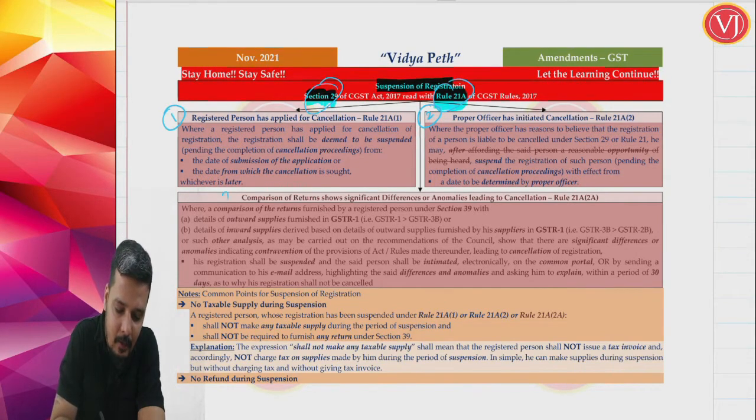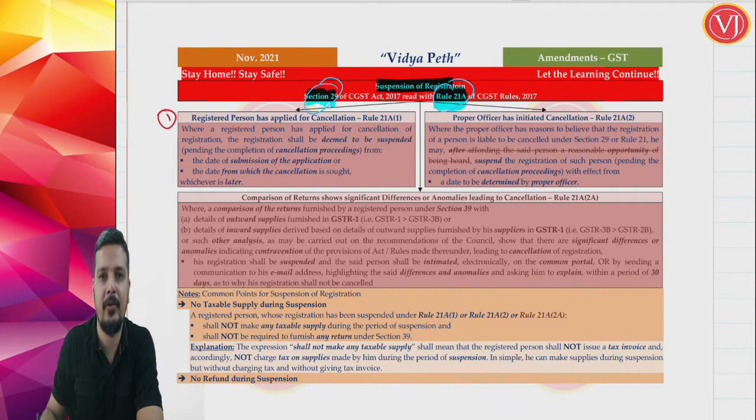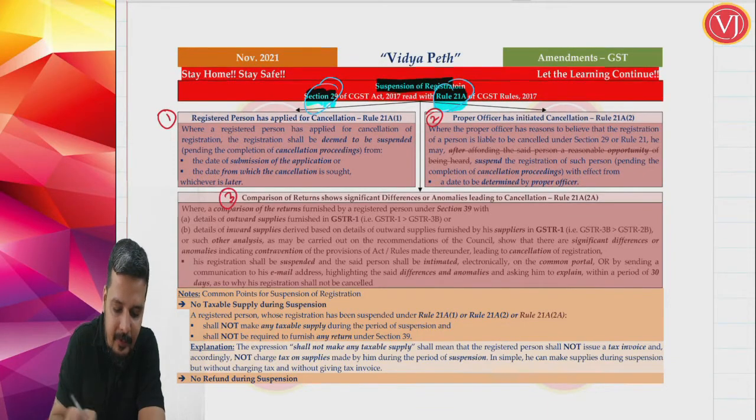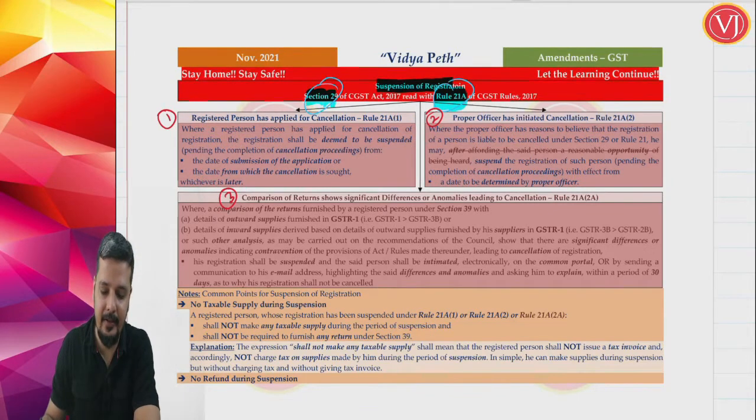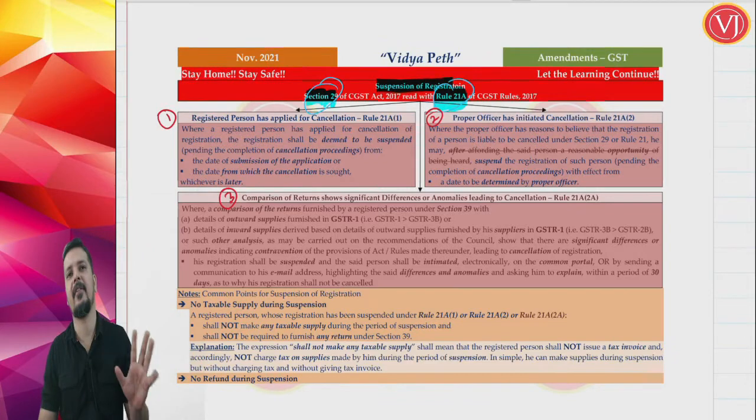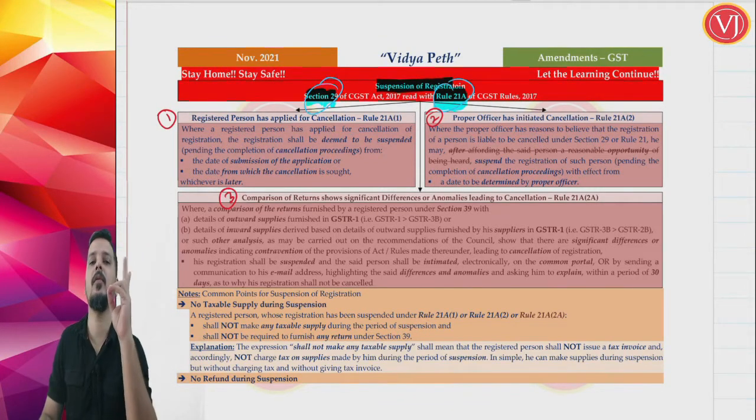Now they have added one more ground. Previously there were only two grounds, two reasons for suspension. One, assessee has started cancellation proceedings, suspension will be there, rule 21A sub rule 1. Two, proper officer has started cancellation proceedings, suspension will be there as per rule 21A sub rule 2. Now third is a special case, where proper officer has started some proceedings, but this is a very special case which has been amended or introduced now. Now what are the amendments? In the first case there is no amendment. Earlier there were two cases of suspension, now there are three cases of suspension. That is the first amendment.